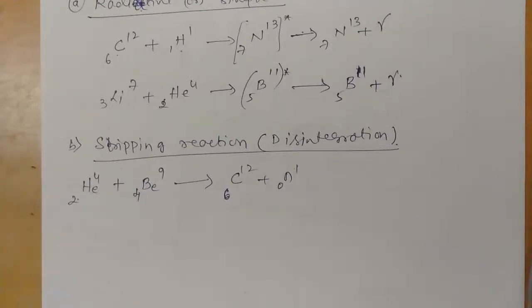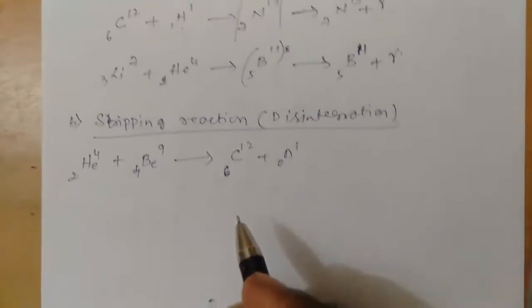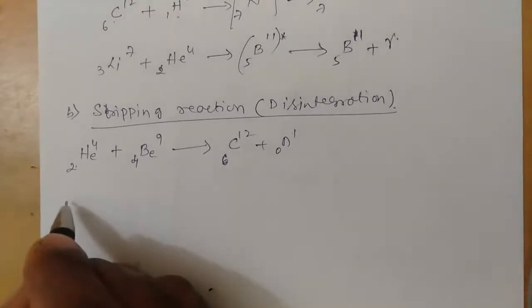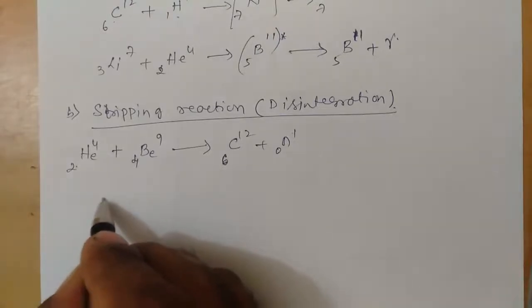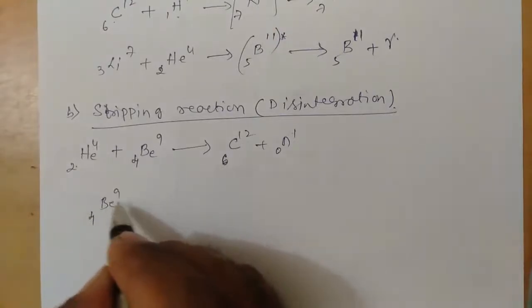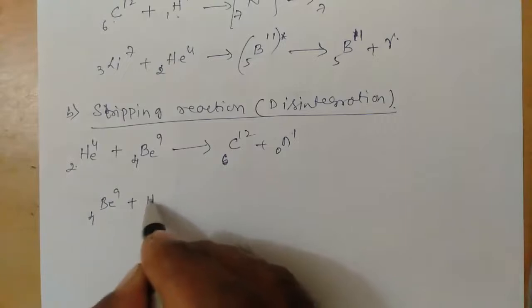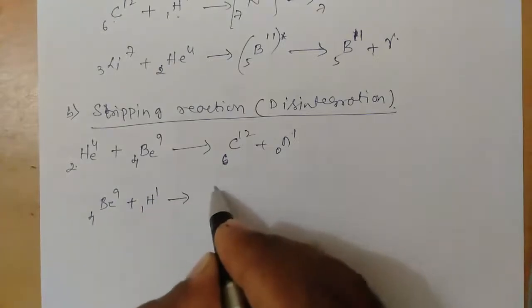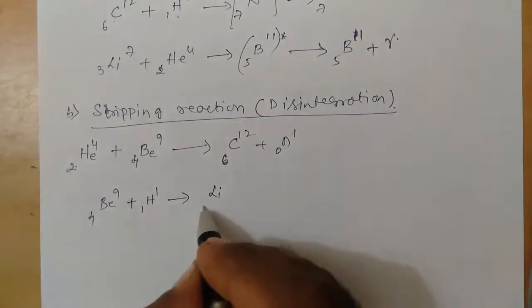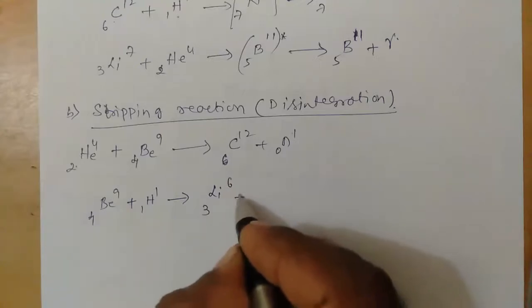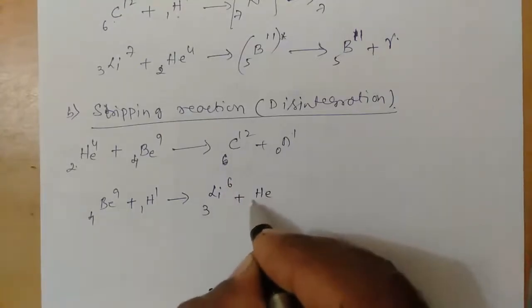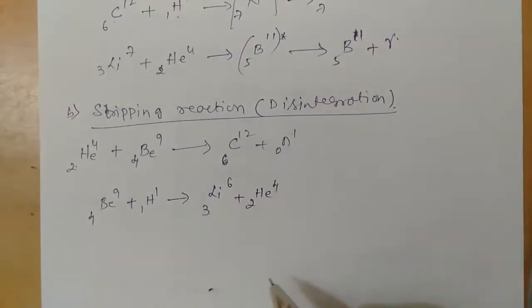So this type of nuclear reaction is what we call a stripping nuclear reaction or disintegration nuclear reaction. There are many examples of these stripping reactions. For example, if the target nucleus, that is beryllium-9 (⁹₄Be), absorbs a proton, then lithium-6 (⁶₃Li) plus helium-4 will be given out as the projectile.